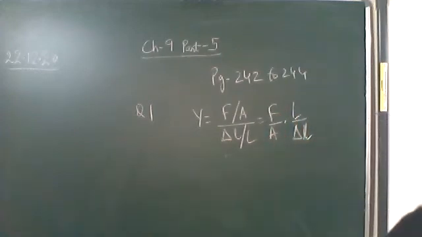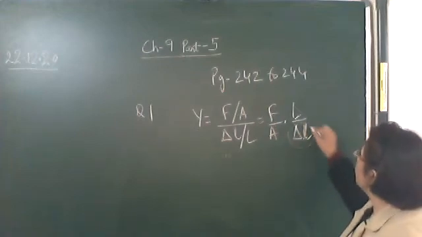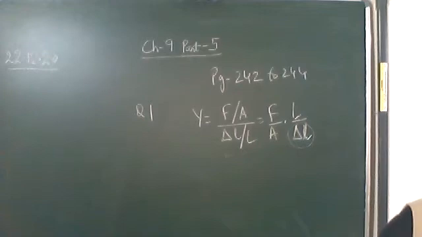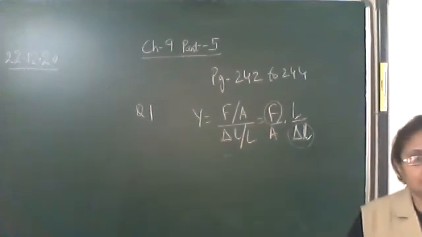Now let's see what is different and what is the same. Length is different, cross-sectional area is different, but it stretches by the same amount, which means delta L is the same. And under a given load means the force is also the same.